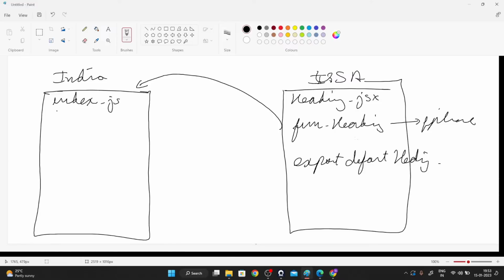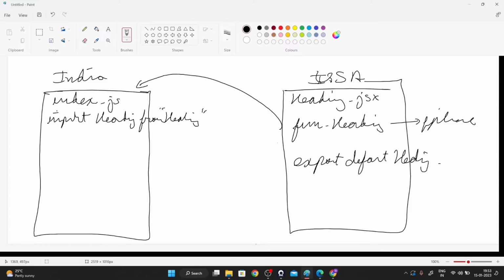If heading.js is basically exporting the heading, then if you are importing it, so import heading from the heading file. Okay, that is the heading file that is there. If we are doing this, then in that particular way we will be able to import the heading function from the heading.jsx file. Are you guys able to understand this? This is the same way in which India is basically importing iPhones from USA. It's the exact same thing, guys.